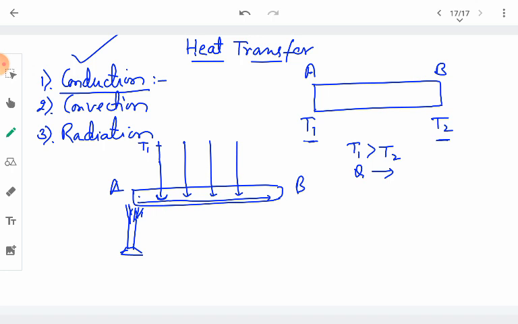So after this temperature T1 is attained at this point, whatever heat is being supplied from this flame is getting transferred to the next part of the rod, due to which the temperature of the second thermometer also starts increasing, and after some time it also attains some constant temperature, after which there is no increase.